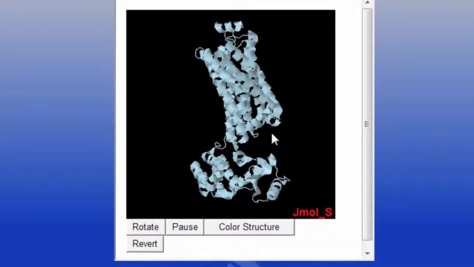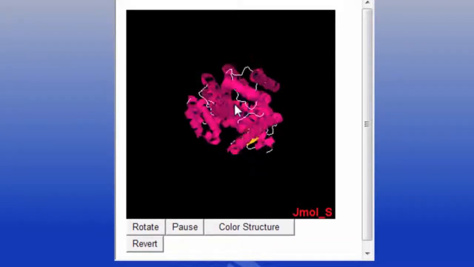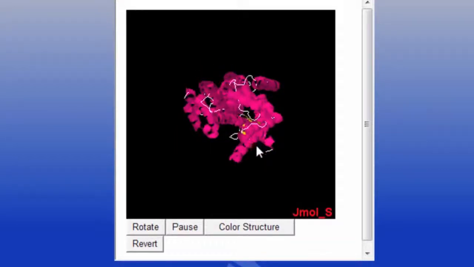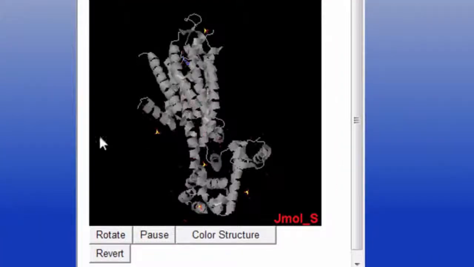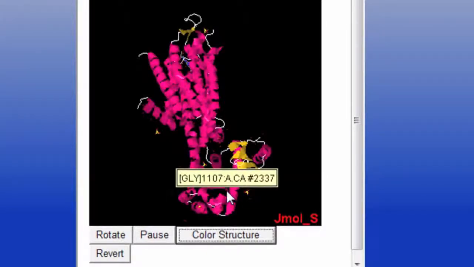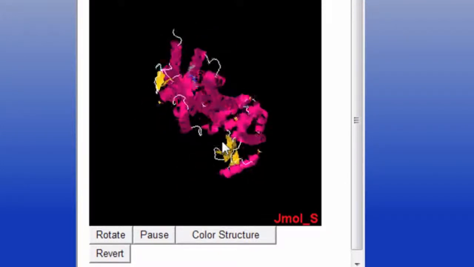Here we see a JMOL image of a beta adrenergic receptor. With this structure, we can see that it has an alpha helical domain with a single chain. By rotating this receptor, we can recognize the active site, and by further rotation, we can recognize the characteristic beta sheet of the GPCR. This JMOL image is of the alpha 2 adrenergic receptor. Again, this has an alpha helical domain with a single chain. You can see the distinction between the beta and the alpha adrenergic receptors through this beta sheet.